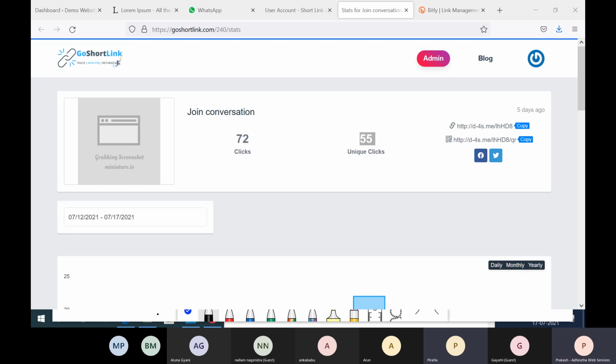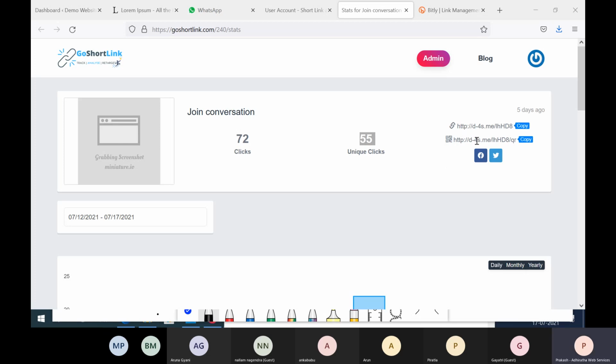Perfect, Sriram. When a person clicks multiple times, that will not come as a unique click. Maybe I clicked 5 times, Sriram clicked 5 times, Arun clicked 5 times, so we clicked 15 times in total. That is clicks. But unique clicks are only 3, because only Arun, me, and Sriram clicked. That is called unique clicks.